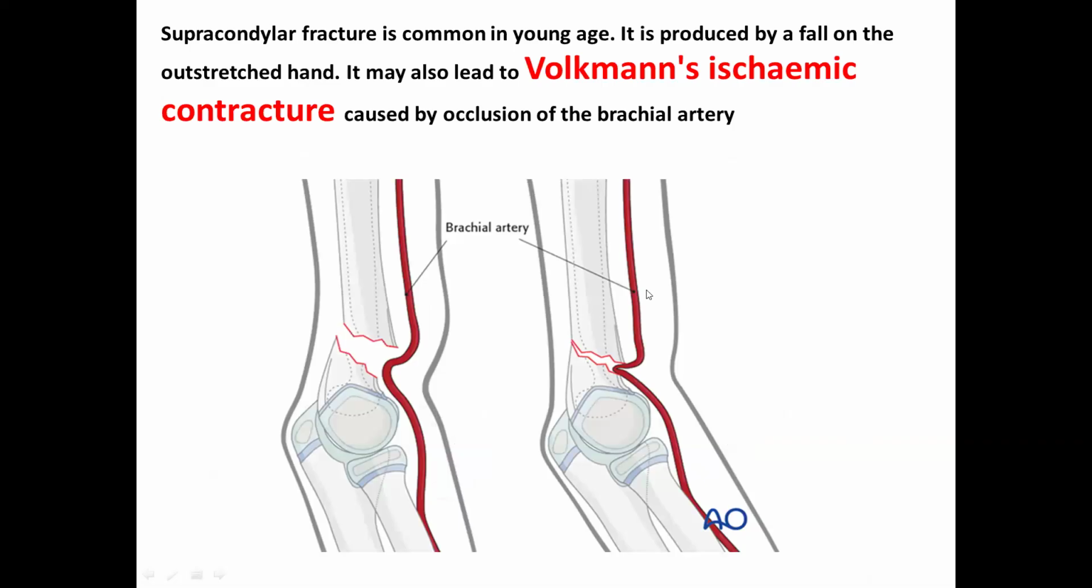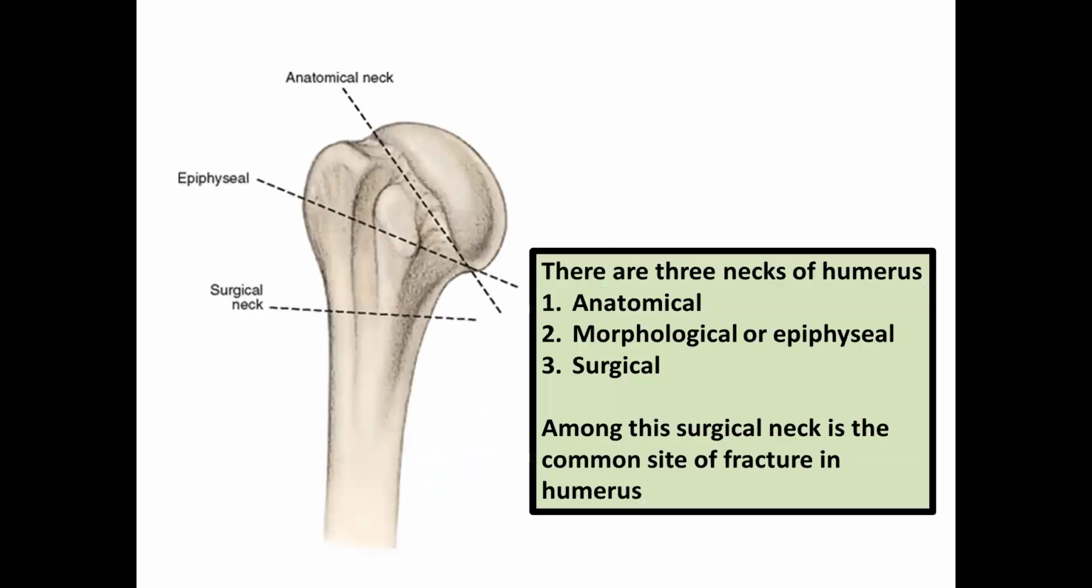Then we have to understand Volkmann's ischemic contracture, right? It occurs because of occlusion of the brachial artery. That is Volkmann's ischemic contracture.